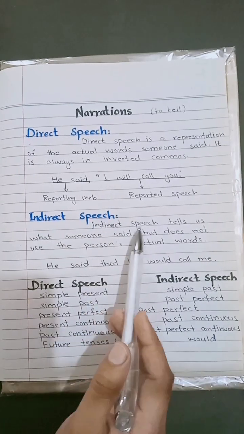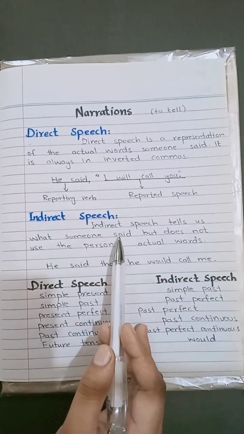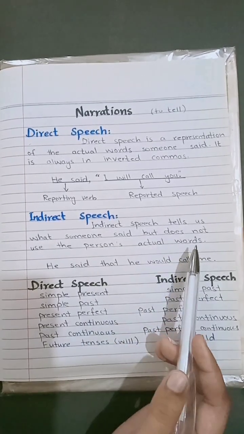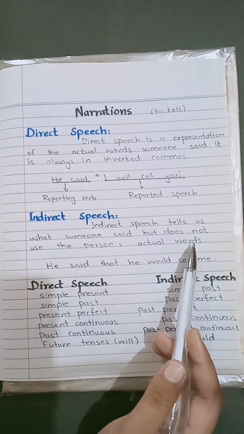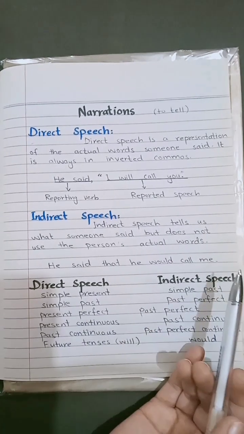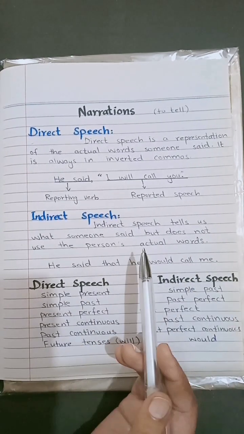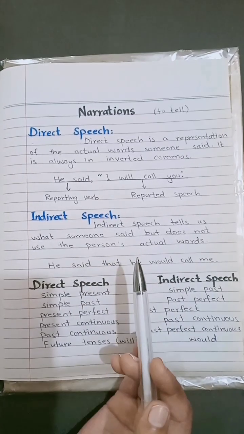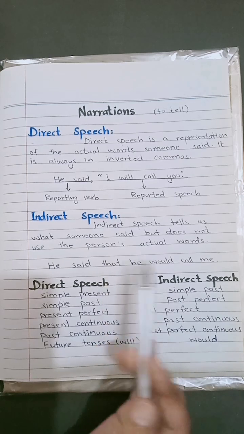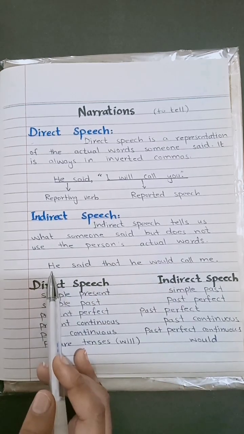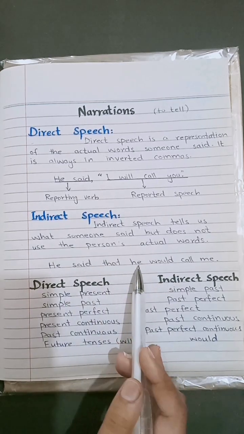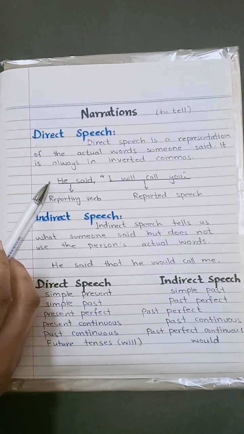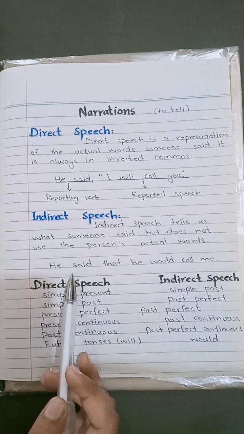Indirect speech. Indirect speech tells us what someone said but does not use the person's actual words. Indirect speech is actually the repetition of the speaker's words but not using the actual words said by the speaker. Some changes are made when we repeat the speaker's words. Here is an example. He said that he would call me.